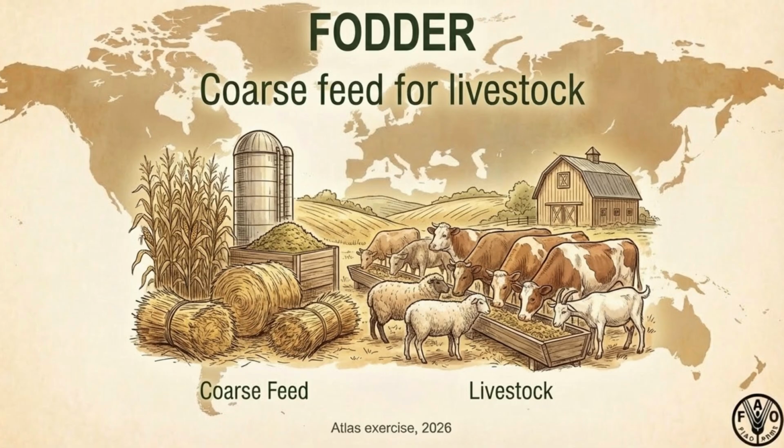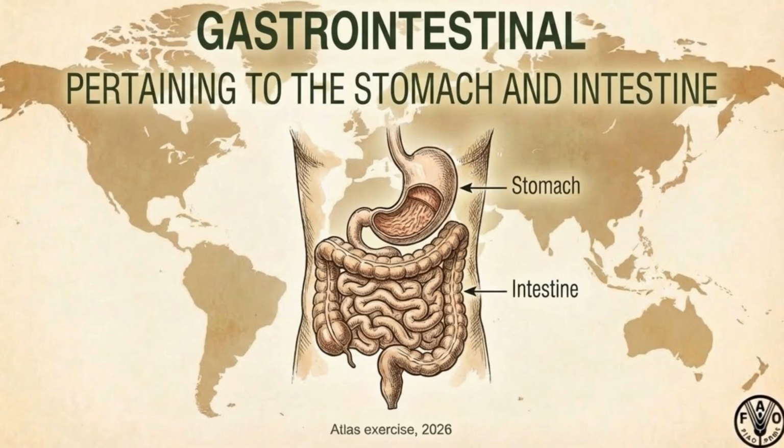Fodder is defined as coarse feed given to livestock. Industrial livestock feed often includes corn and soy monocrops, which raises concerns about soil depletion and antibiotic overuse.